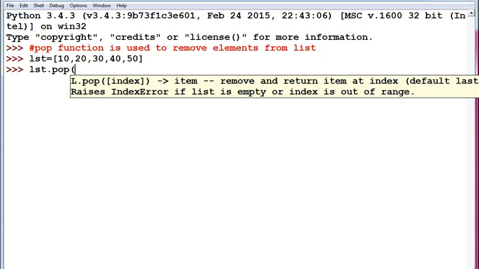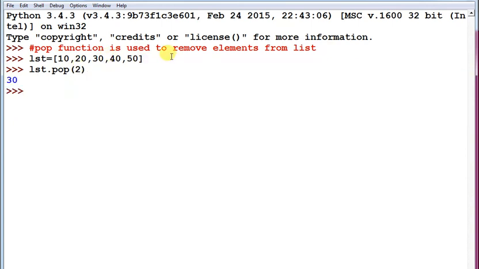So look at this tooltip: pass index item, remove the item at index number. So suppose I want to remove 30, so 0, 1, 2. So we have to pass the second index number to remove the 30, and 30 has been removed from the list. We can check the 30 has been removed from the list.